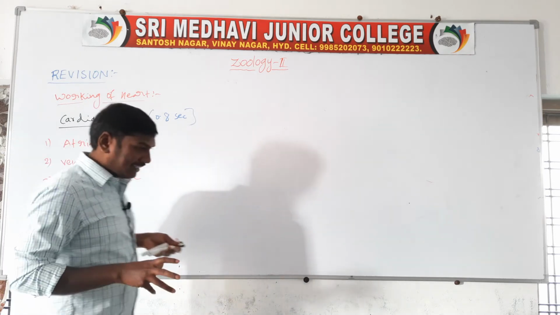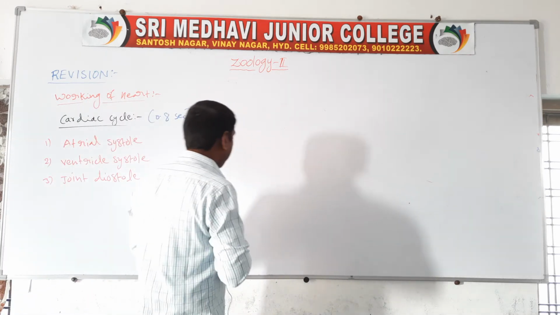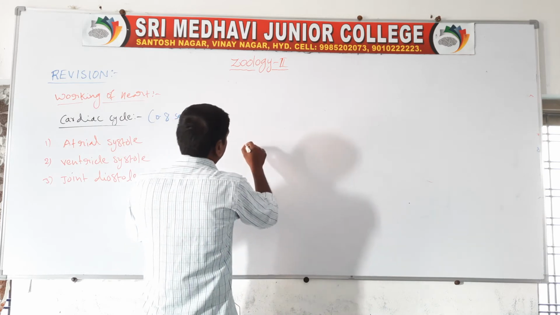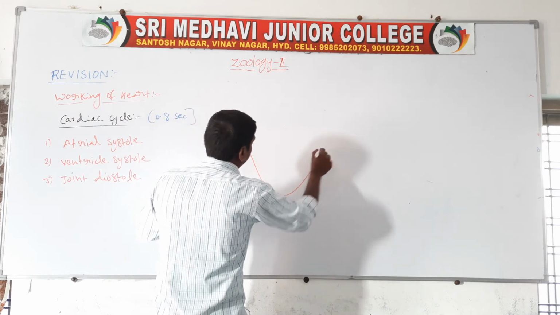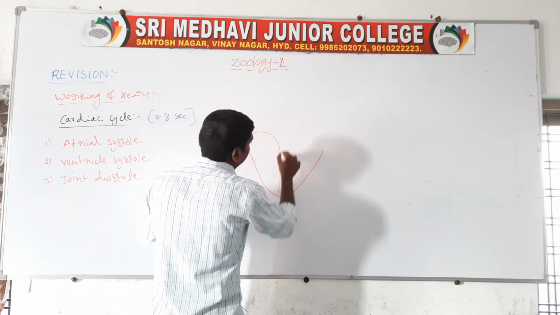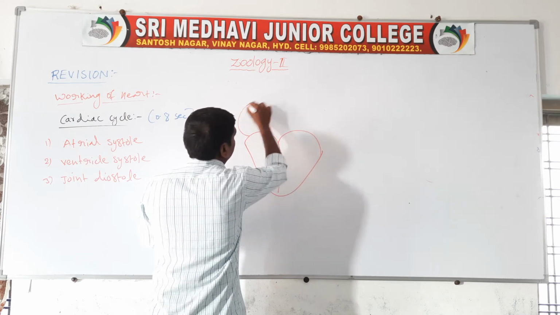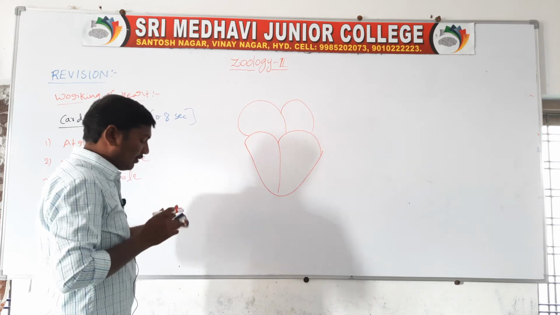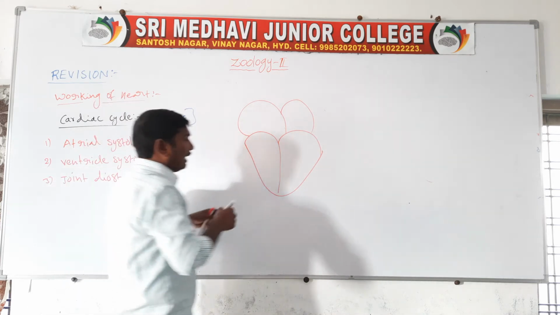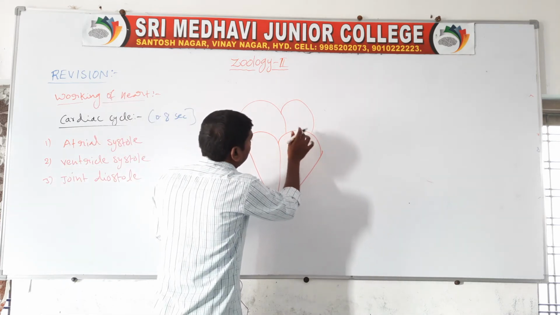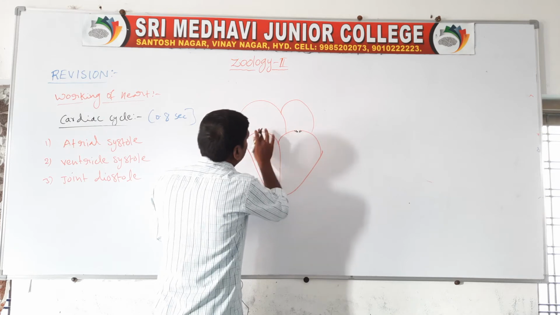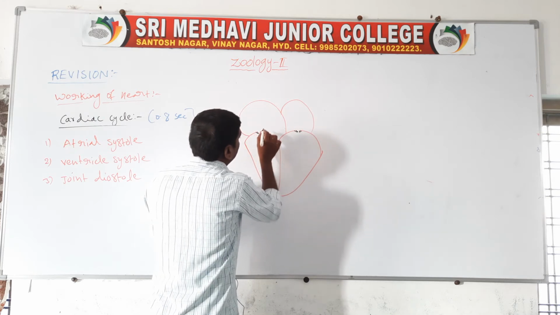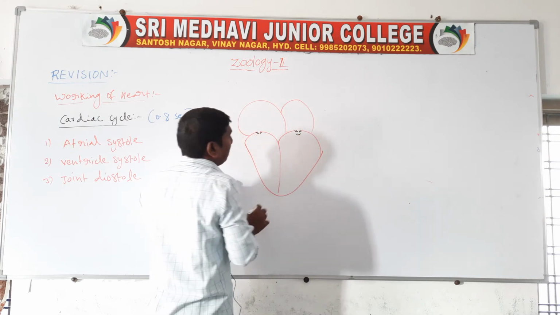Before the atrial systole, for example, draw the diagram. Four chambers, and these are the AV valves.